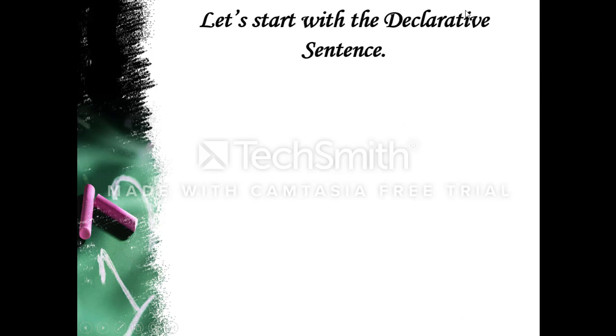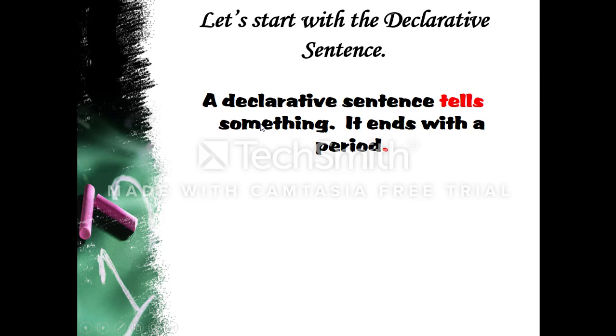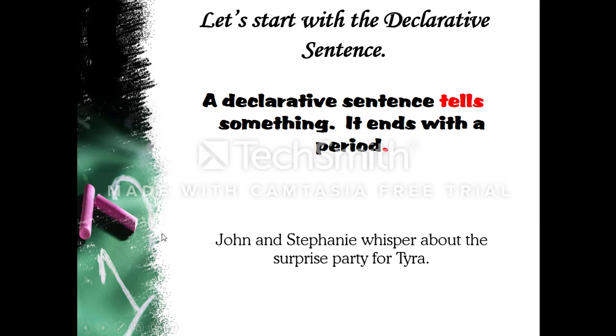What is it? It's a declarative sentence. What is a declarative sentence? A declarative sentence tells something. It ends with a period. Remember, it ends with a period. Here is an example of that type of sentence.